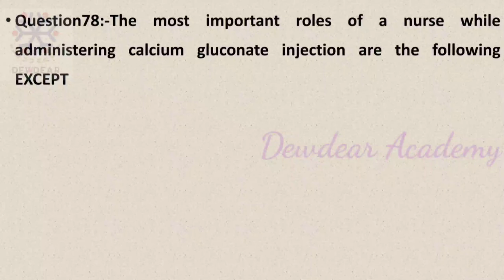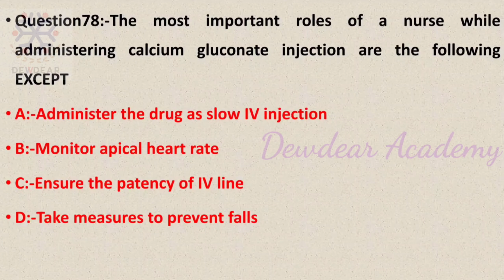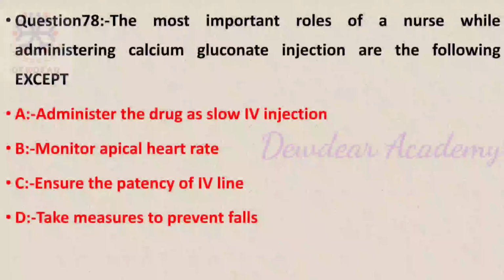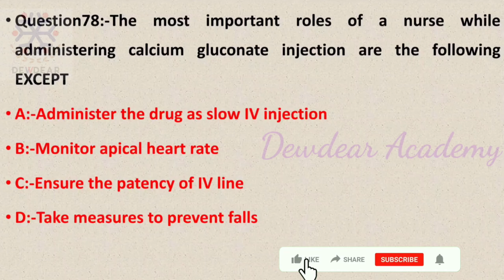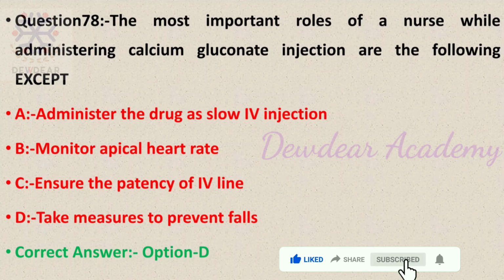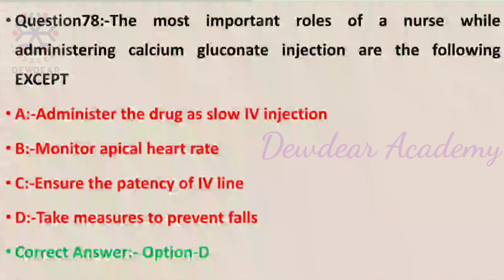Next question. The most important roles of a nurse while administering calcium gluconate injection are the following except options administer the drug as slow IV injection, monitor apical heart rate, ensure the patency of IV line, take measures to prevent falls. The correct answer is option D, take measures to prevent falls. So the most important roles of the nurse while administering calcium gluconate injection are all of the following except take measures to prevent falls.